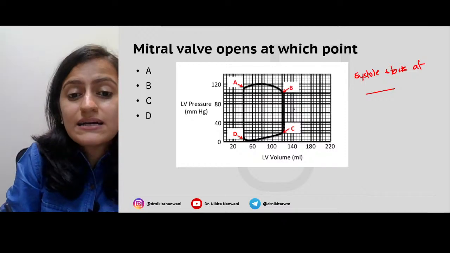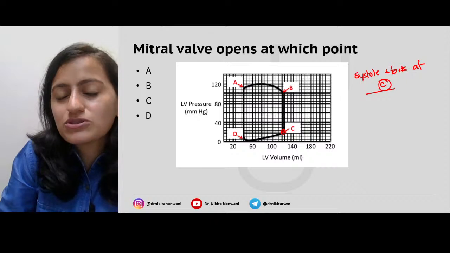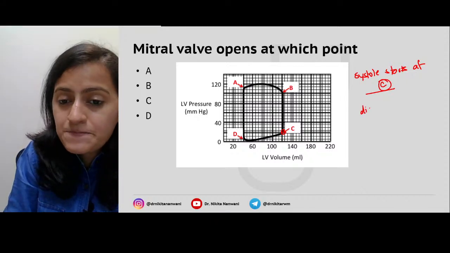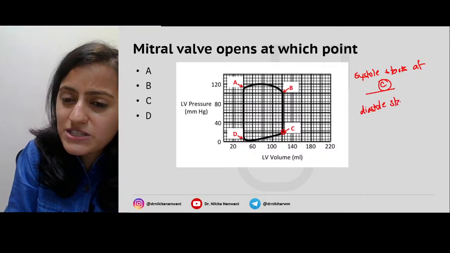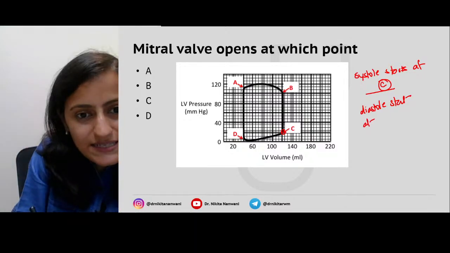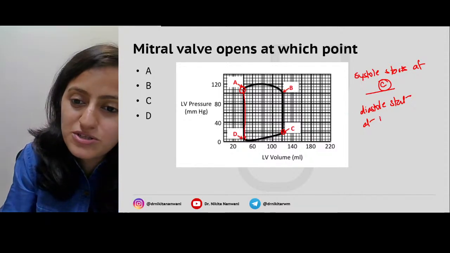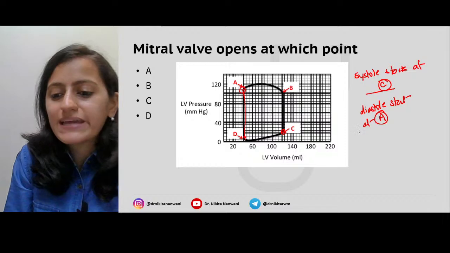Isovolumetric comes first. Where does the pressure start to increase? From the point C, right? So the systole is starting at point C. Diastole is starting at which point? Diastole is relaxation, pressure going down. It is starting from the point A where the pressure is going down. So that is the point A.